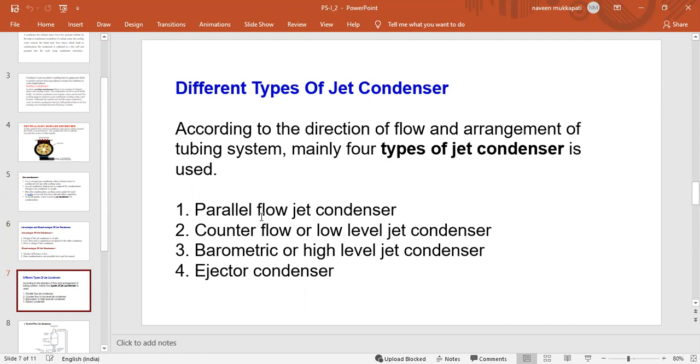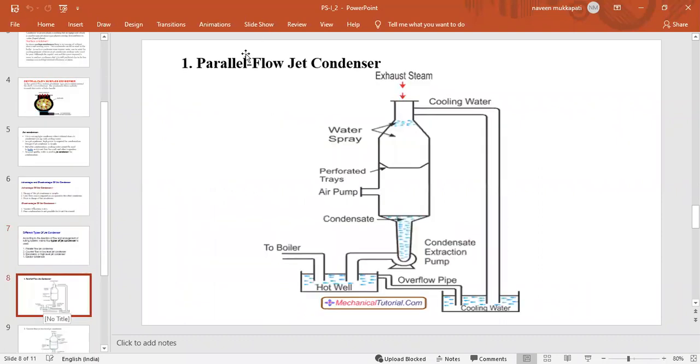Among them, the first one is the parallel flow jet condenser.